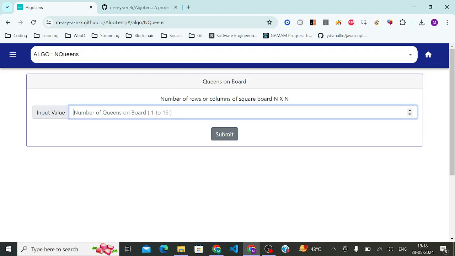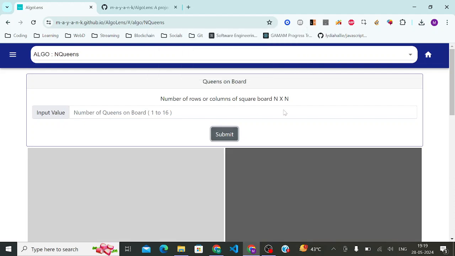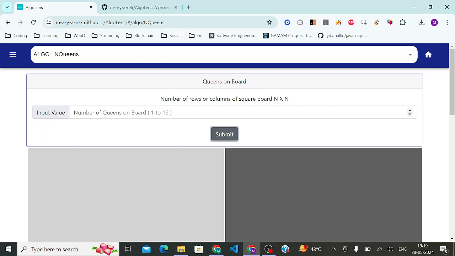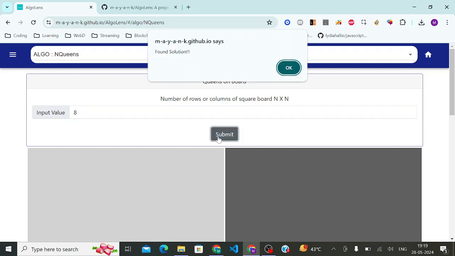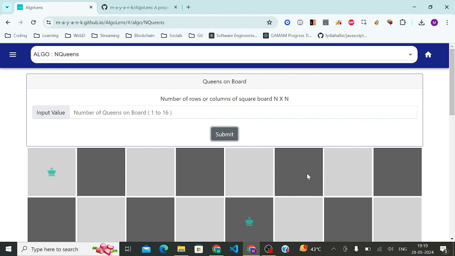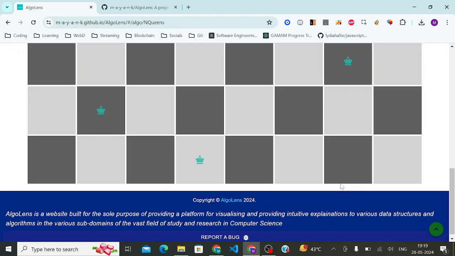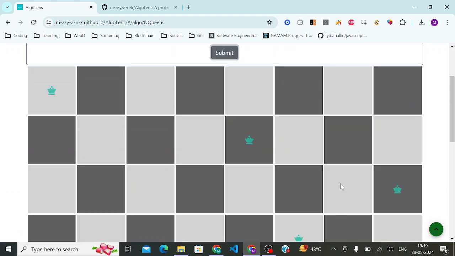You can see for the case of 2, there is never a solution. So it figures that out and then just shows the grid saying that it doesn't have a solution. But yeah, this is a responsive grid, and maybe the UX can be better. Then the classic 8 by 8 finds a solution, and shows it in a responsive manner, readjusting the grid to show the queens arranged.